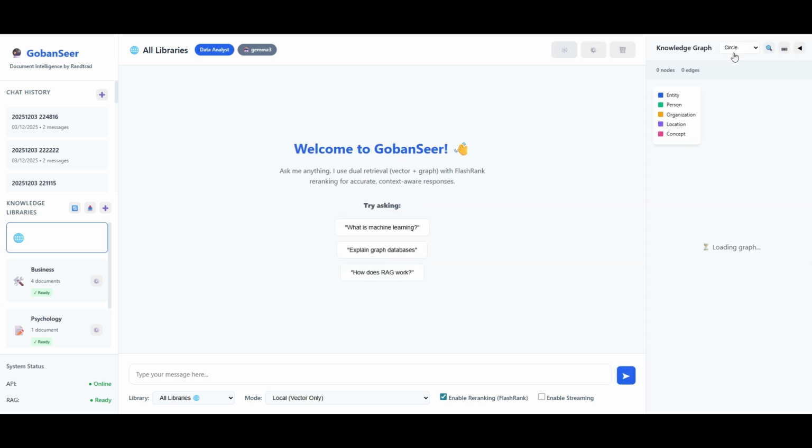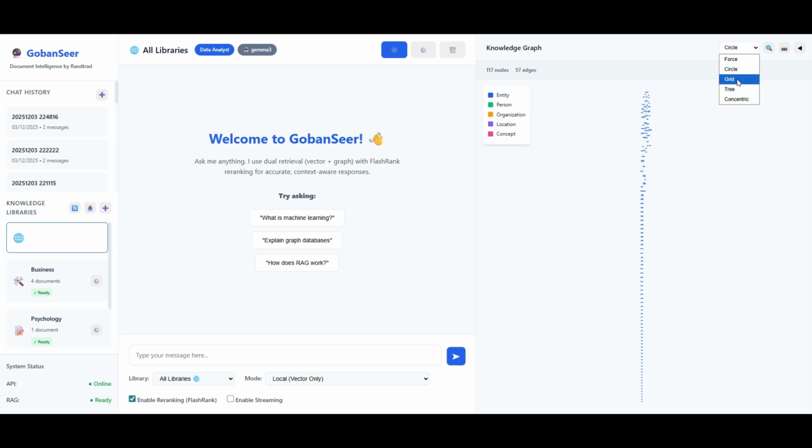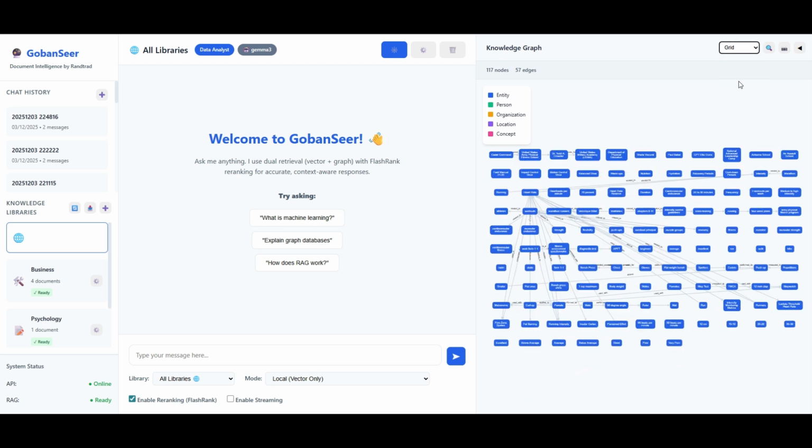This is the difference with a system like this. So this allows me to do a knowledge graph. So I'll look at an interesting one like a grid. What knowledge graphs do is it looks at how the information is interconnected. It's not just that the information is in the system, but it can visually give you a representation of how things work. So for example, I have my sports library, 2 documents in my sports library, and that has been referenced. And this shows you in the knowledge graph, for example, you can see that this node here, there's 117 nodes and 57 edges.